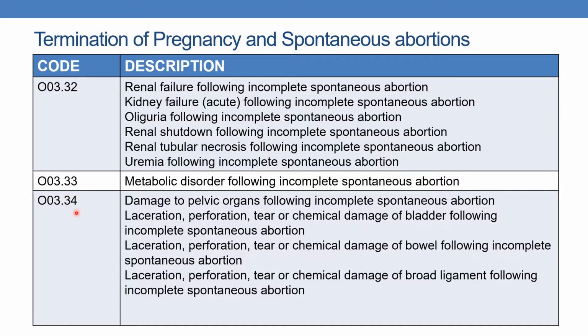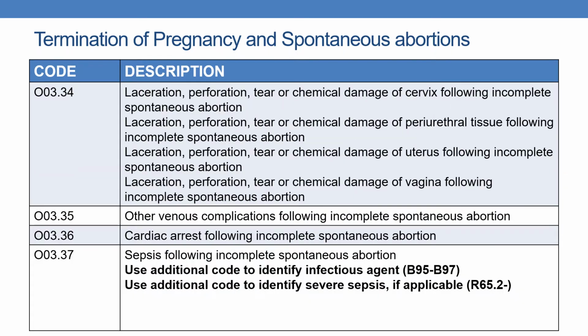Next, O03.34 indicates damage to pelvic organs following incomplete spontaneous abortion. If the physician documents laceration, perforation, tear or chemical damage of bladder, or laceration, perforation, tear or chemical damage of bowel, or laceration, perforation, tear or chemical damage of broad ligament following incomplete spontaneous abortion, the code is O03.34.